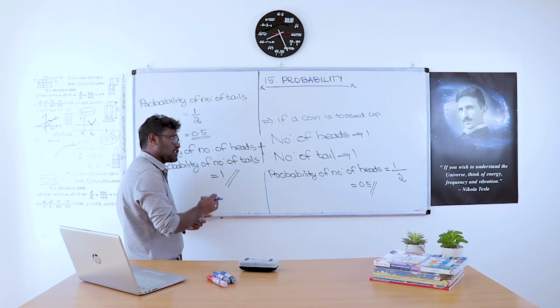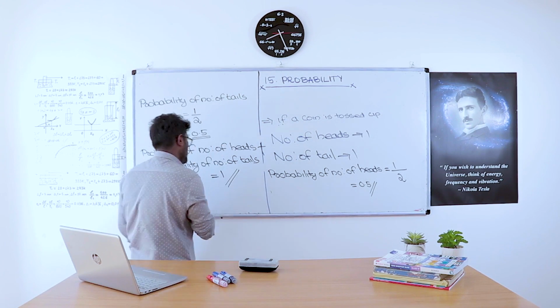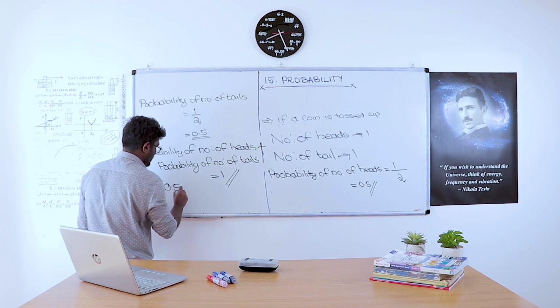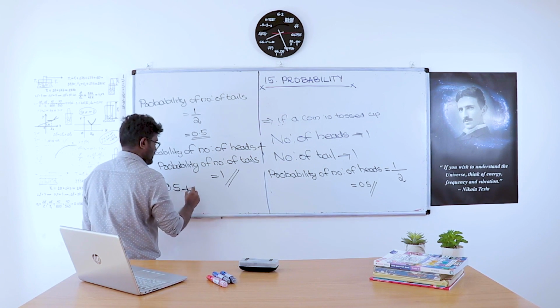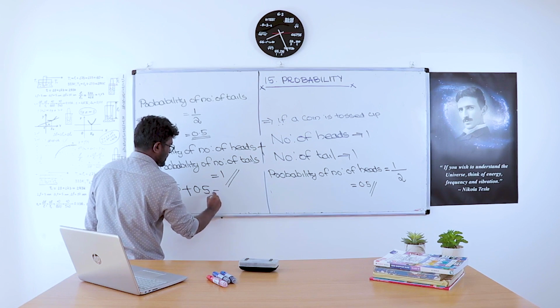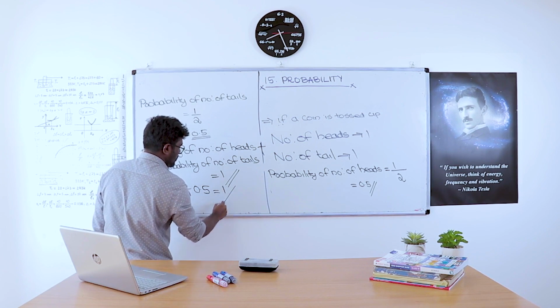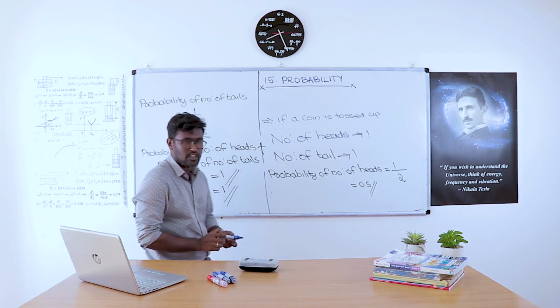So is it correct or not? Probability of the number of heads is 0.5 plus probability of the number of tails is 0.5. That is 0.5 plus 0.5 is 1. That means the answer is correct.